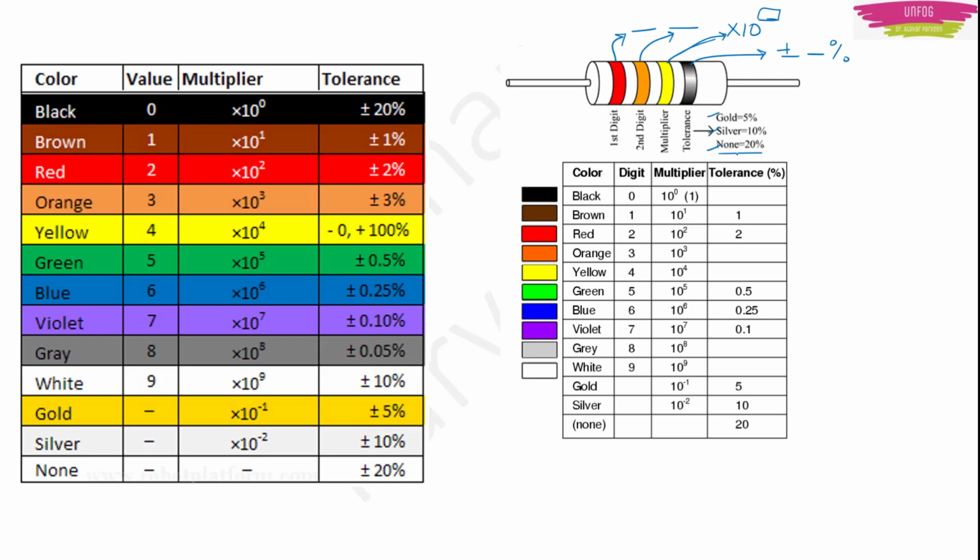If there is none, you write 20%. If there is silver, you write 5%. If there is gold, you write 5%. If there is silver, you write 10%. If there is none, you write 20%. Okay, I will give you an example also. Don't worry. But how to remember these colors, this I will tell you first.